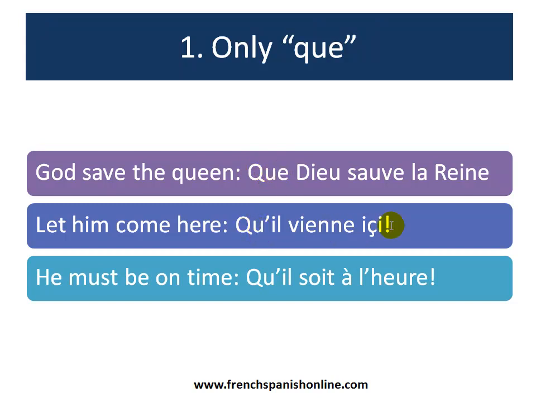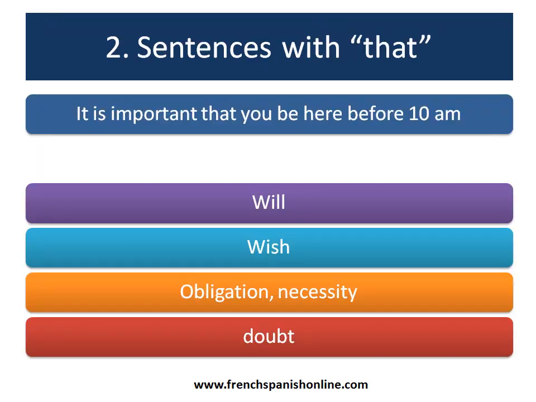Or qu'il vienne ici. Let him come here. Qu'il soit à l'heure. He must be on time. Let's see now expressions when that is in the middle of the sentence. Here, it's important that you be here before 10 a.m. After, in English, the expression important that, you need the subjunctive, be, just after. In French, it's exactly the same thing.